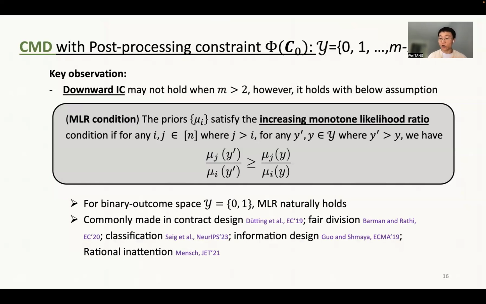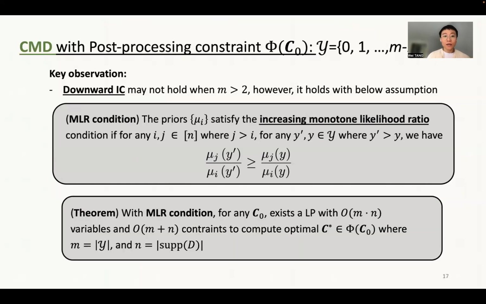It is also a common assumption in the economics literature, like information design and rational inattention literature. Okay. So with this condition, we can show that for any initially given confusion matrix, there exists a linear program with polynomial size in the number of data instances and the number of outcomes to compute the optimal confusion matrix.